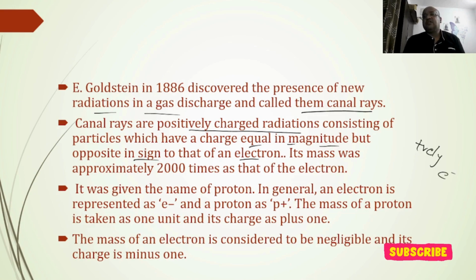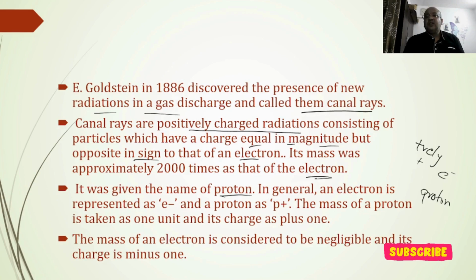If the electron is negatively charged, then something opposite to it will be positively charged. Its mass was approximately 2000 times that of the electron. In general, the name given was proton. So this was the discovery of the proton.